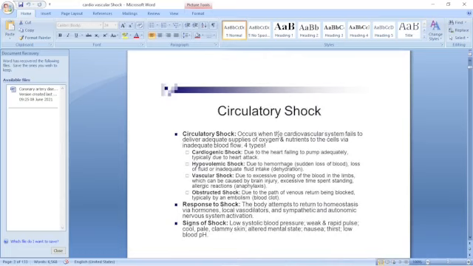The circulatory shock is either cardiogenic, or hypovolemic, or vasogenic, also called distribution shock, or obstruction. In response to the shock, the body attempts to return to homeostasis via hormones, local vasodilators, sympathetic activation, autonomic nervous system, and other attempts.